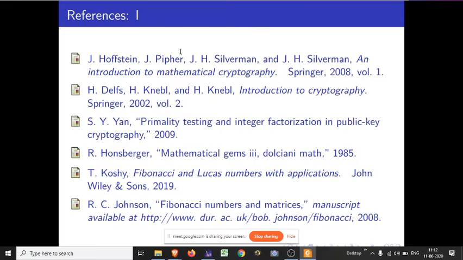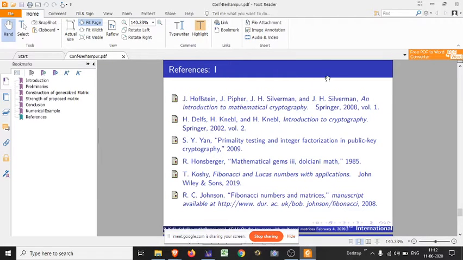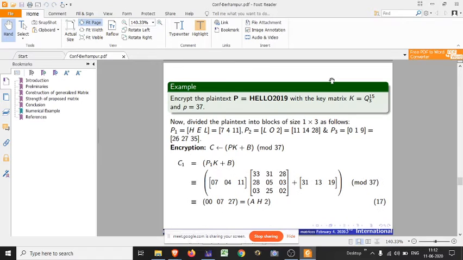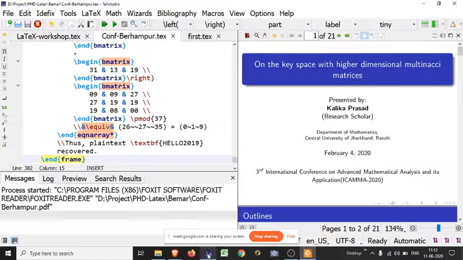Okay, so let's start now. And if you want to change these things, no need to write manually. Just change a particular command and everything will be automatically changed. I will show it later. Now coming to LaTeX Beamer making.